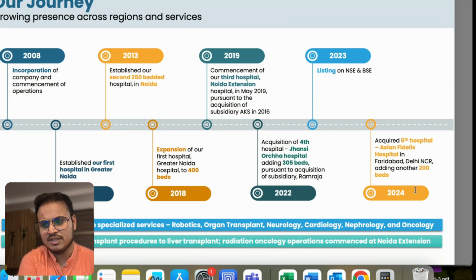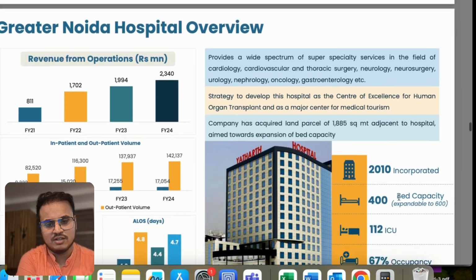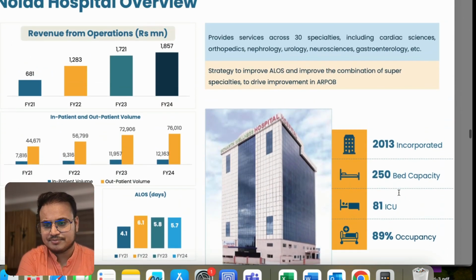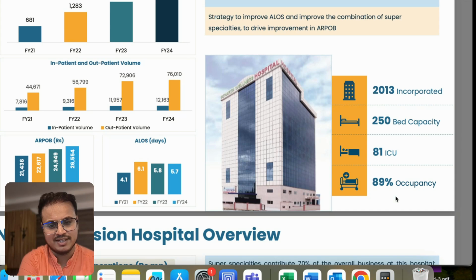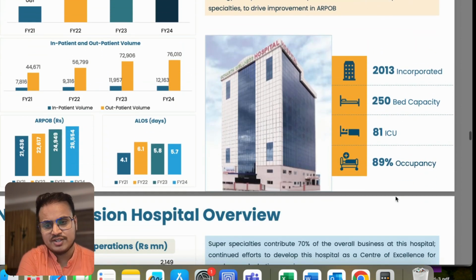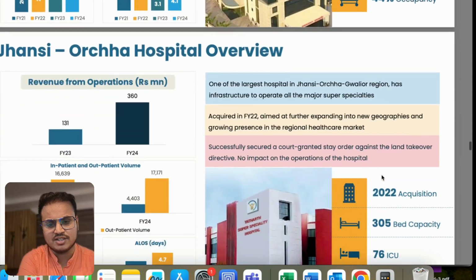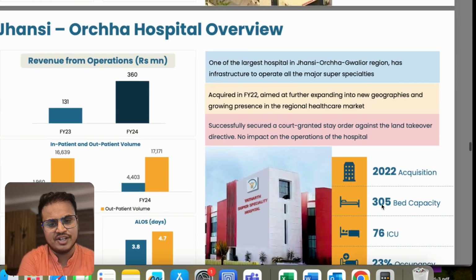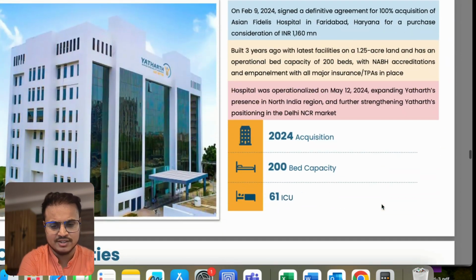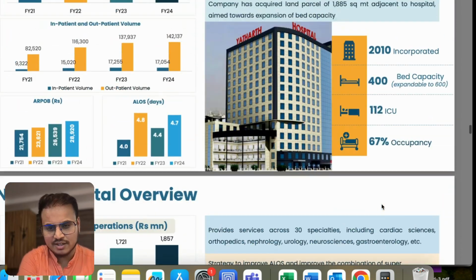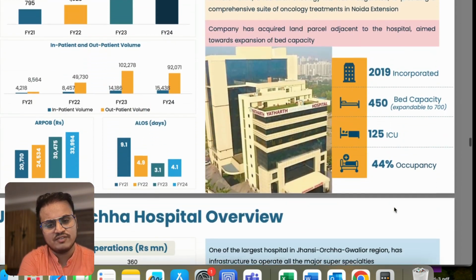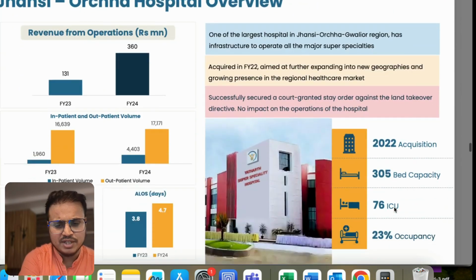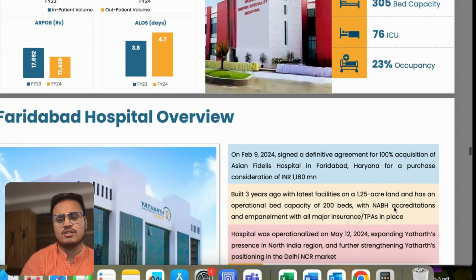This is the journey of the company starting in 2008, and up to now they have done these many things. For each hospital, Noida Hospital was incorporated in 2013 with 50 bed capacity, and they are also going for greenfield expansion. If you see occupancy wise, Noida Hospital is 89%, Noida Extension almost 44%, and Jhansi is 23%. They want to increase that to 40% by the end of this year. Faridabad has just started up, and one more hospital should be there, I think it's Greater Noida, at 67% occupancy. Overall, if everything comes together, the occupancy rate will reach around 60%.